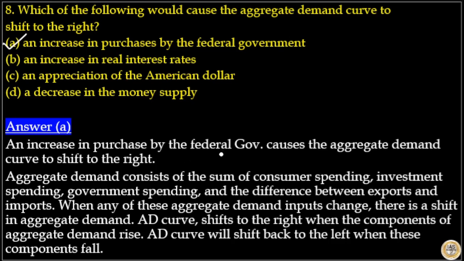An increase in purchases by the federal government causes the aggregate demand curve to shift to the right. Aggregate demand consists of the sum of consumer spending, investment spending, government spending, and the difference between exports and imports. When any of these aggregate demand inputs change, there is a shift in aggregate demand. The aggregate demand curve shifts to the right when the components of aggregate demand rise. Aggregate demand will shift back to the left when these components fall. So here the answer to this question is option A.